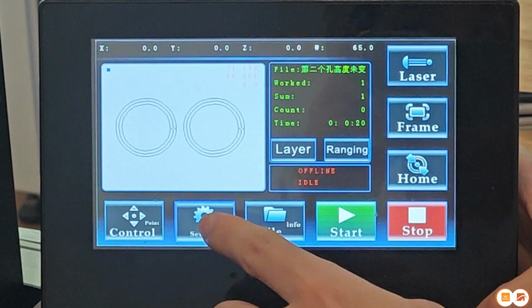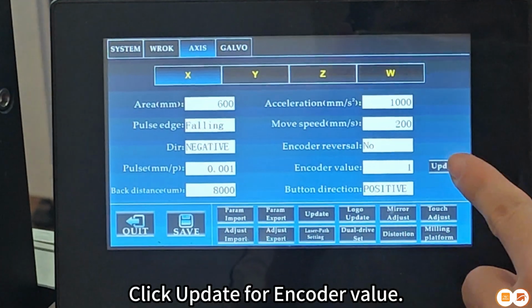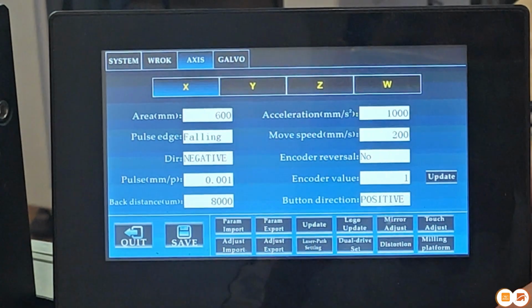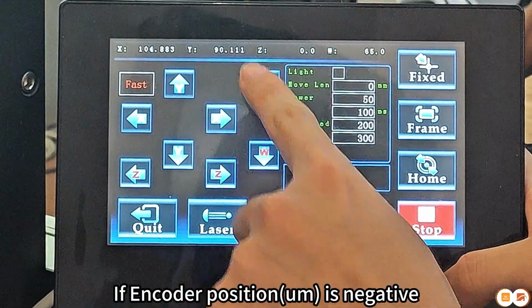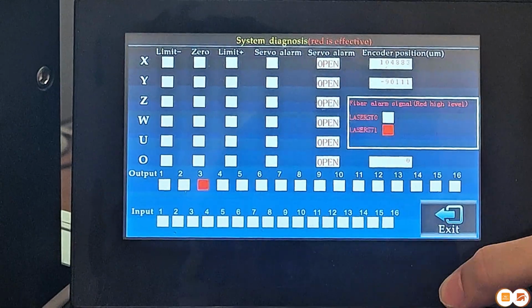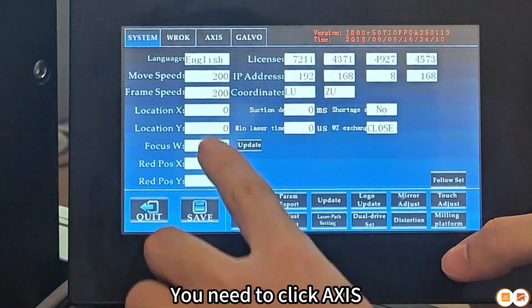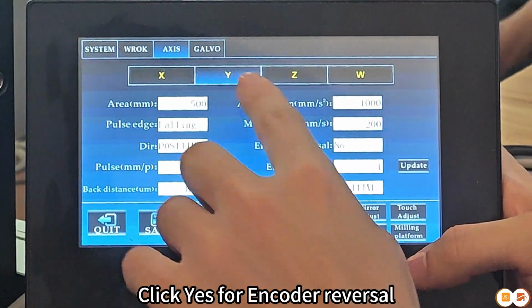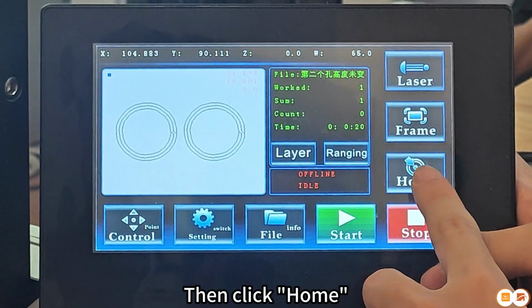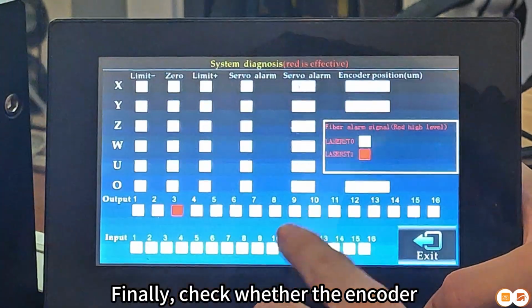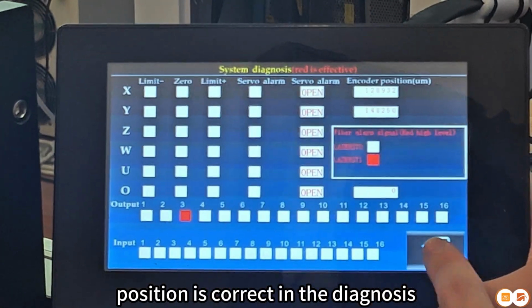Click Setting. Click Access. Click Update for encoder value. If encoder position is negative, you need to click Access. Click Yes for encoder reversal. Click Save. Then click Home. Finally, check whether the encoder position is correct in the diagnosis.